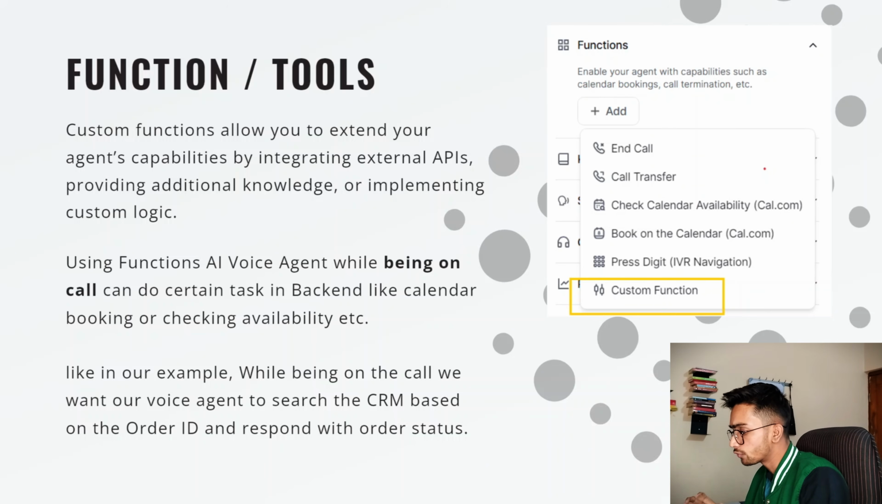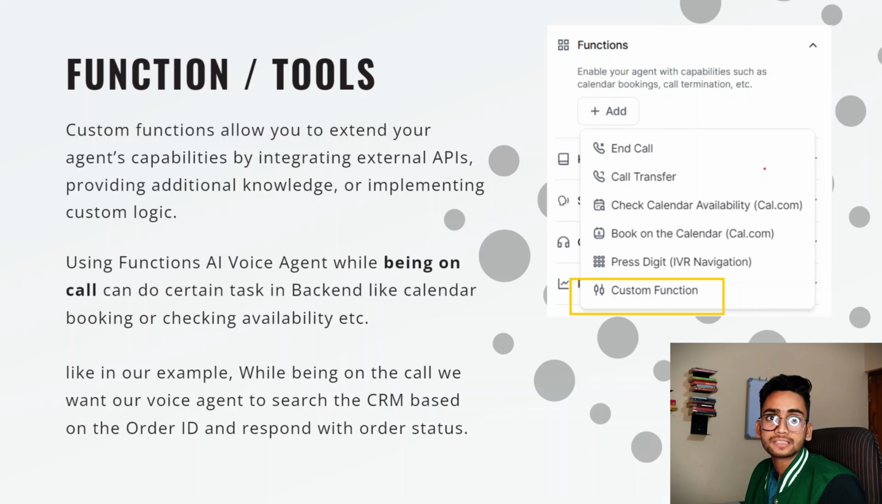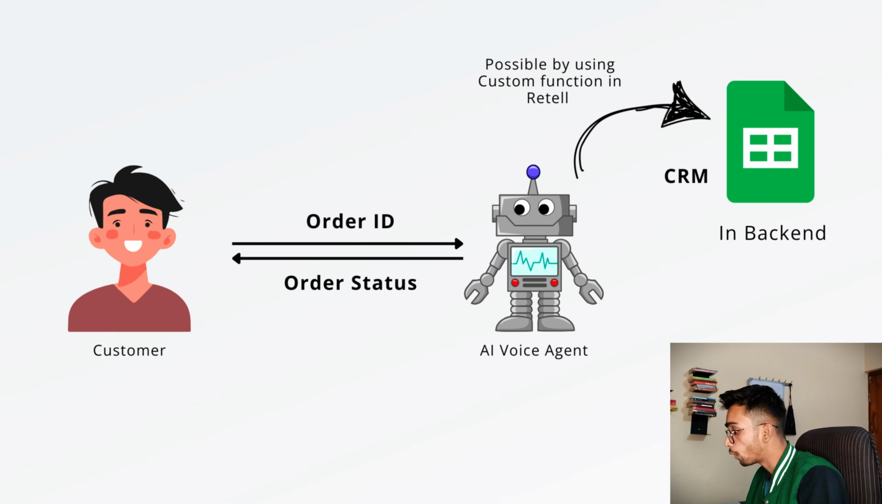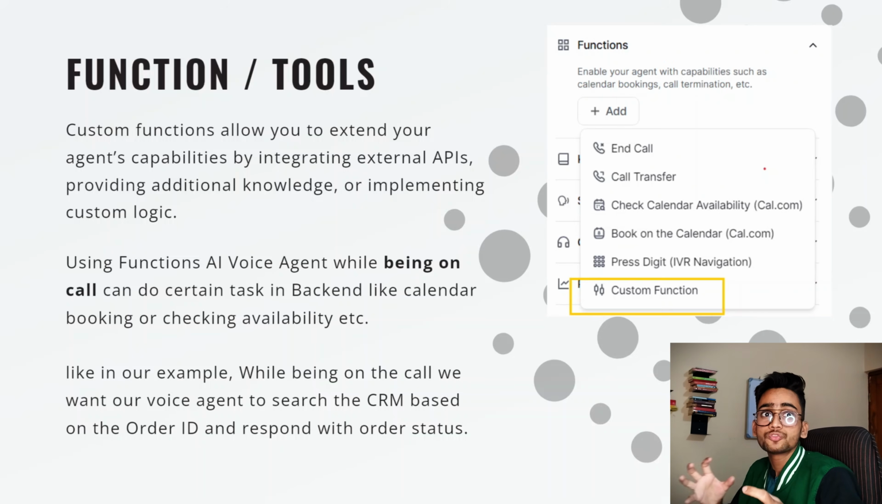Using these functions, the AI voice agent while being on the call can do certain tasks in the backend, like calendar booking. Like in our example, the tracking agent which we are building in this video, I have explained with the help of a diagram also. While being on the call, we want our voice agent to search the CRM based on the order ID which is given by the customer and respond with the order status. This functionality can be achieved by using functions.